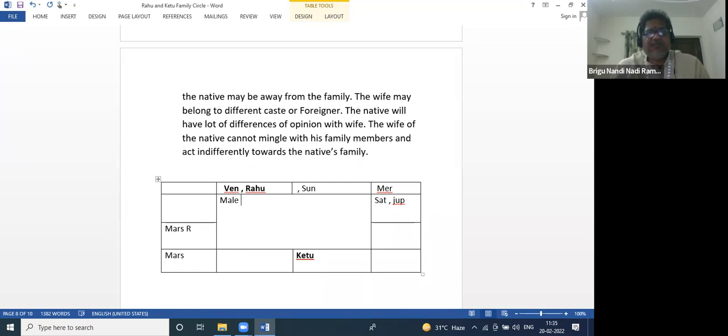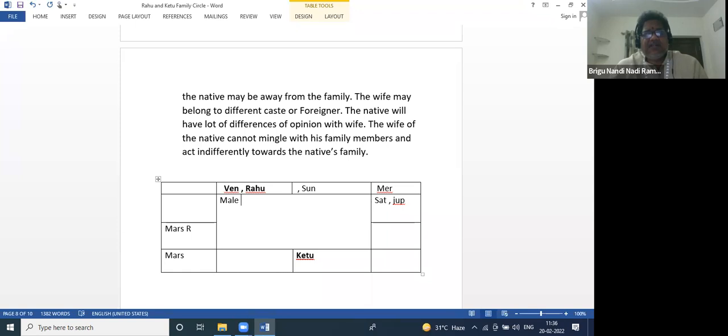Suppose Venus, Rahu and Mars connection is there out of the Rahu Ketu family circle. So these things will happen. Out of the Rahu Ketu family circle, Venus wife may leave the family totally, or wife may have a relation with husband, but husband is in India, the wife will be in Dubai. And the wife may marry with somebody or elope with somebody.